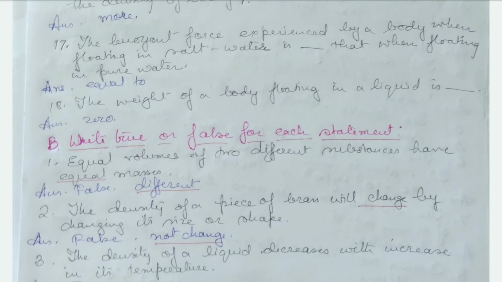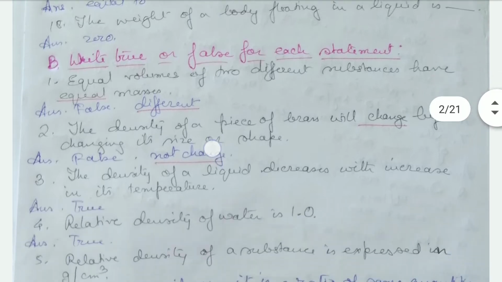Write true or false for each statement. We are coming to true and false. Okay. So equal volumes of two different substances have equal masses. That's false. They have different masses. The density of a piece of brass will change by changing its size or shape. It's false. It will not change.